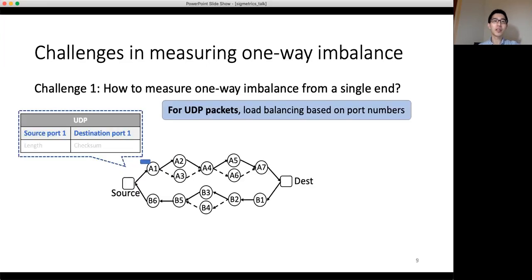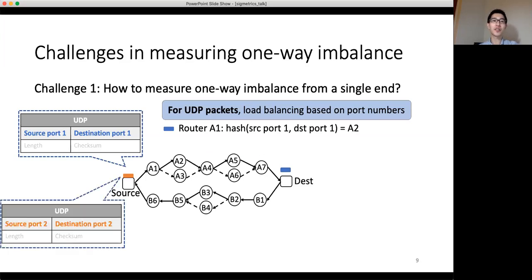On the forward direction, the source first sends a UDP packet to the destination. For UDP packets, load balancing is done based on port numbers. At router A1, the source and destination ports of the packet will be hashed to determine the next hop, which is router A2. The source then sends a second packet with different source and destination ports, making the second packet likely to take a different forward path to the destination. So in this example, router A1 forwards the second packet to router A3.